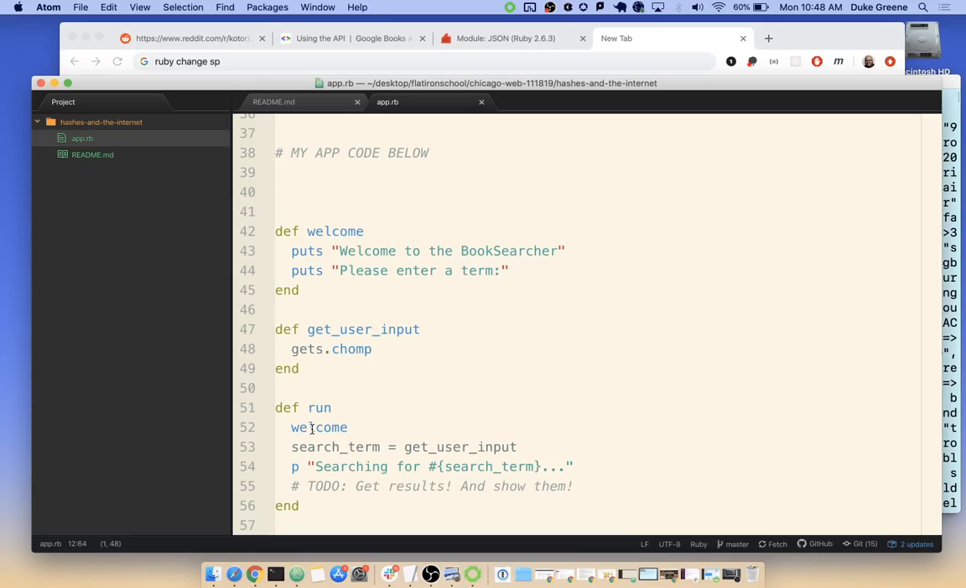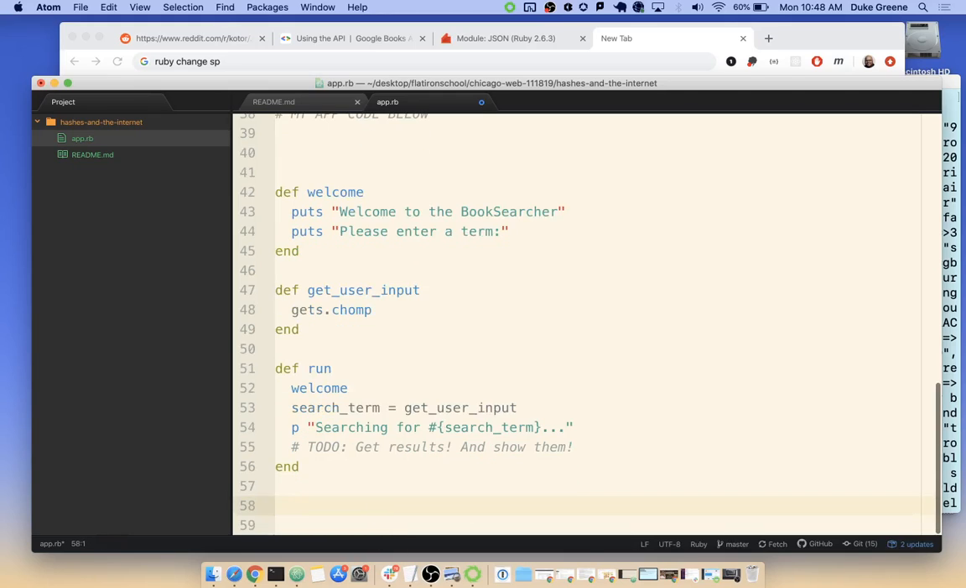Run will delegate to a bunch of other methods as my main control center for how I want an app to flow. You might have a method called run, even run with an exclamation point, to say very important method, watch out, there's a lot of stuff happening in here. So I'm gonna call welcome, and then we'll put this greeting, and then we'll do search term equals get user input, and we'll say p searching for search term.